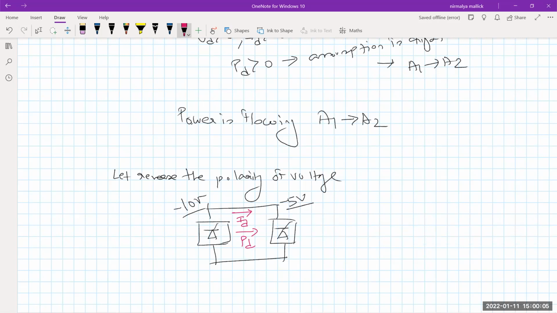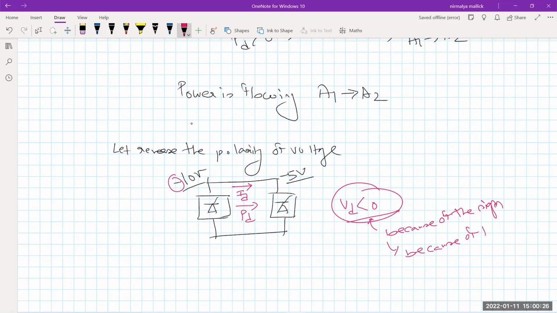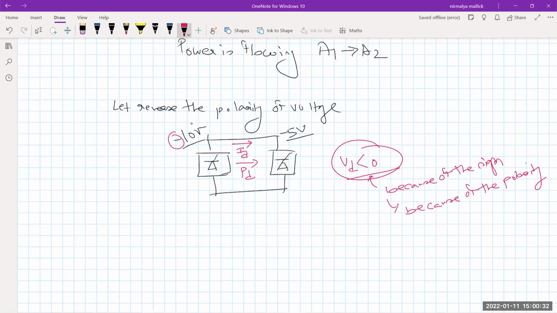Now VD is negative because of this minus sign, because VD is the DC link voltage, because of the polarity of the line, the polarity of the link.